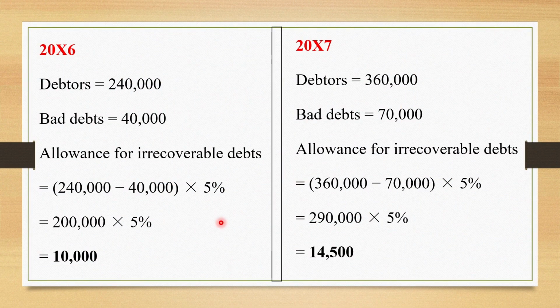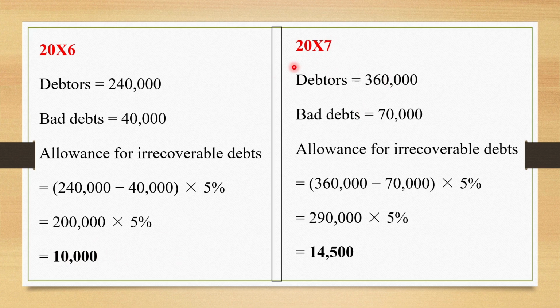So I have already tried to calculate in 20x6. As you have seen, you have the debts of 240,000. We have bad debts of 40,000. So what we do to get the allowance for irrecoverable debts, we shall get the total receivables we have, we deduct bad debts. On that amount, we multiply the percentage for allowance to get the allowance for irrecoverable debts.